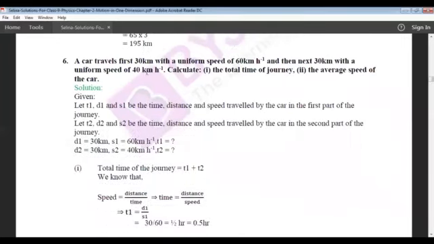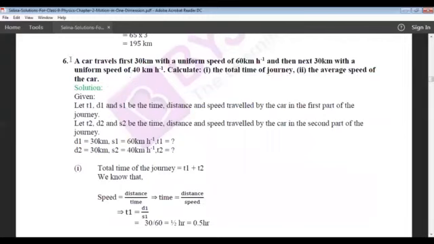Okay, next one. A car travels the first 30 kilometer with a uniform speed of 60 kilometer per hour, and the next 30 kilometer with a uniform speed of 40 kilometer per hour. Calculate the total time of the journey and the average speed of the car.